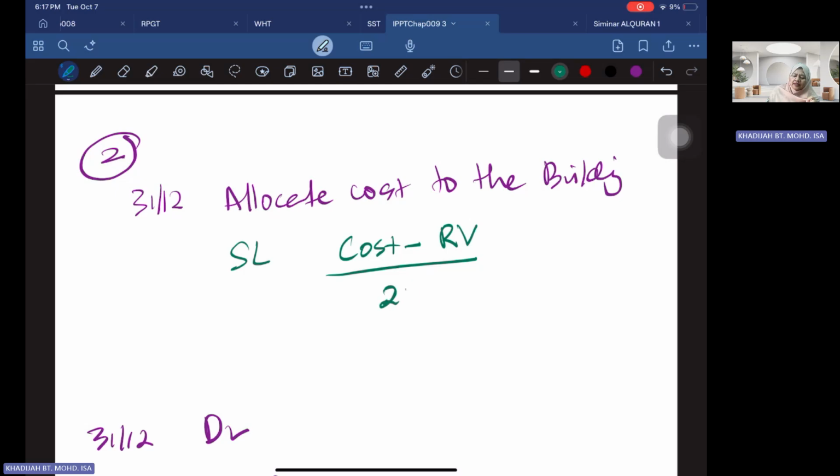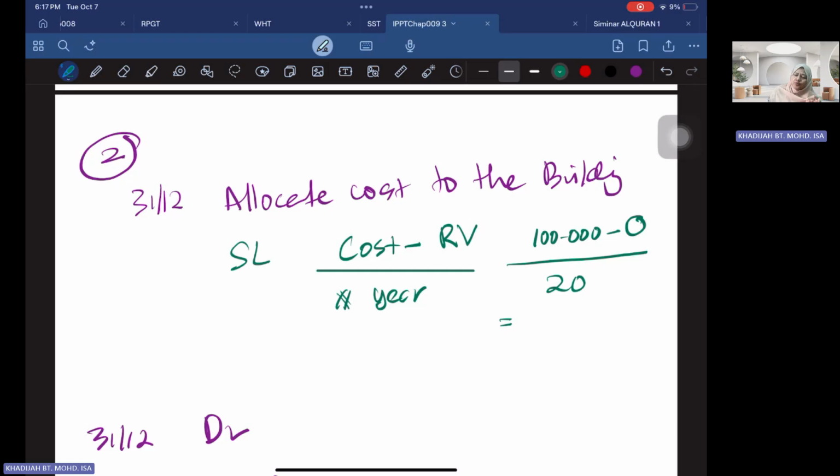So let's say it's 20 years. Okay, hold on, give me some time, I will delete this. So cost minus residual value, over number of years. Let's say the cost is 100,000 minus residual value, let's say 0, and this is over 20 years. So the depreciation will be 5,000 per year. Per annum refers to per year. 5,000 per annum.